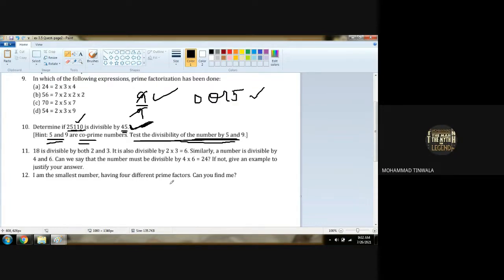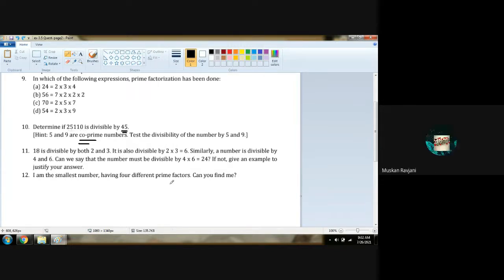Question number 11. Muskan, can you read? 18 is divisible by both 2 and 3. It is also divisible by 2 threes, which are 6. Very good. Similarly, a number is divisible by 4 and 6.